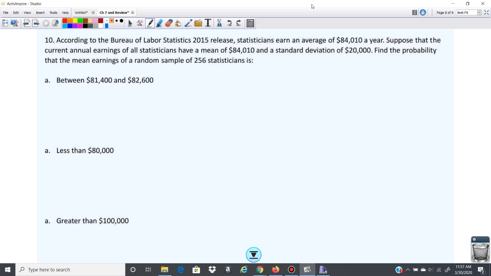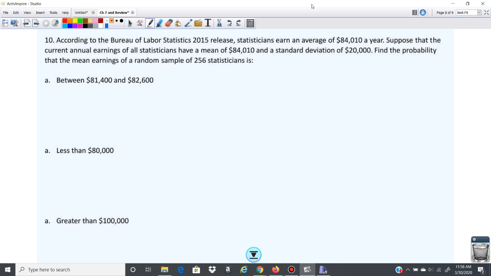Okay, so this is actually not from 7.5, 7.6. This is from the earlier stuff. So from 7.1 through 7.3, or 7.4, I believe. Will we have a problem where we will have to use the population instead of the sample? Well, that would be in chapter 6, so then it would just tell you the population, or that it is a population. So you wouldn't have to do anything special with the standard deviation to answer your question.